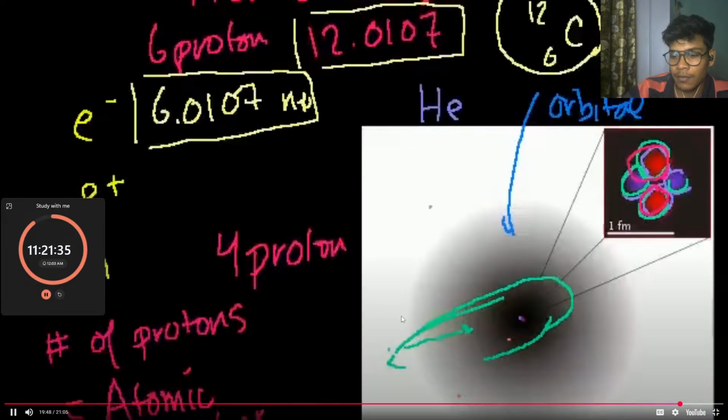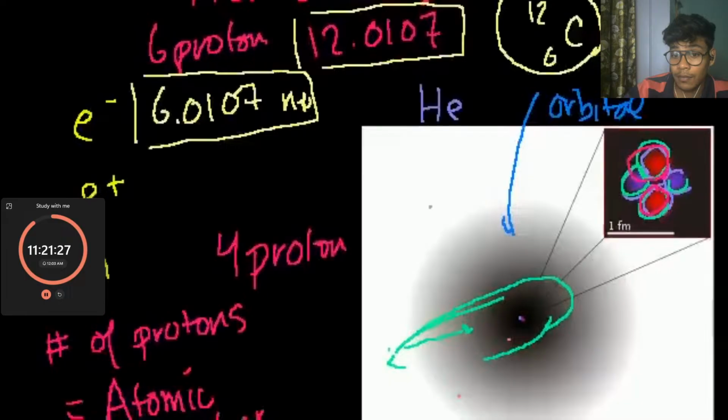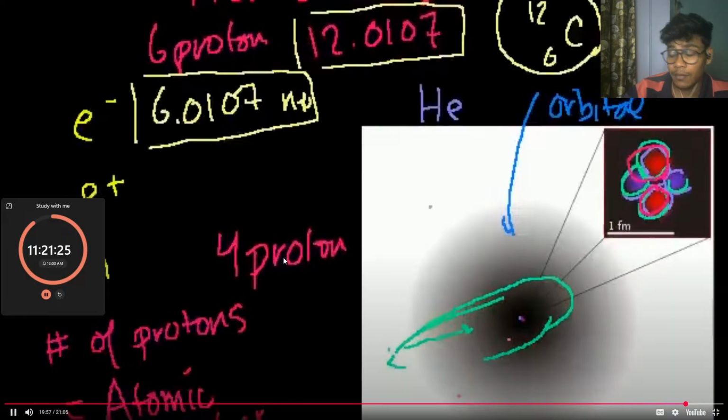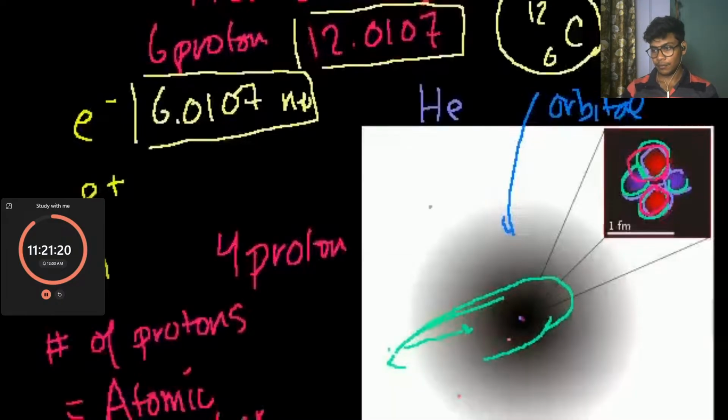I mean, in this image of a helium atom, they say right here, this is 1 femtometer. A femtometer is 1 quadrillionth of a meter. This is the scale of the nucleus of a helium atom, right? 1 femtometer. This one is 1 angstrom, and they say that equals 100,000 femtometers. Just to get a sense of scale, 1 angstrom is 1 times 10 to the negative 10th meters. So the atom is roughly on the scale of an angstrom. In the case of helium, the nucleus is even a smaller fraction. It's 100,000th. So let's say you had liquid helium, which must be very cold.